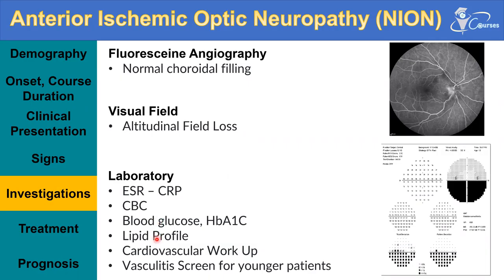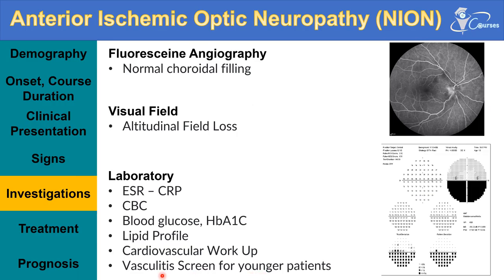And then we do the vasculopathic risk factors workup, like measuring the blood glucose, hemoglobin A1C, and lipid profile, and a cardiovascular workup, like carotid duplex, echocardiography, and ECG, and refer this patient to a cardiologist in order to detect the cause. So we are now trying to control the risk factors, so we know what will be the cause of what.